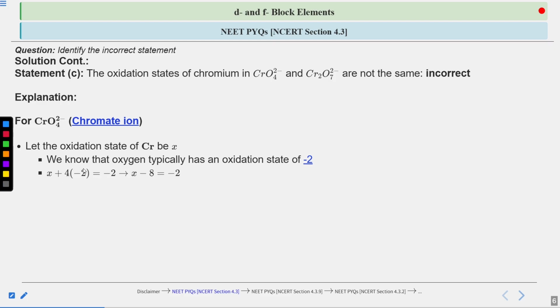4 times -2 is -8. This implies X minus 8 equals -2. Now this -8 goes to the right hand side, so X equals -2 plus 8, and 8 minus 2 is 6. So X comes out as +6. That means the oxidation state of chromium is +6 in this ionic compound CrO4 2-. Okay, so we have calculated the oxidation state in one ionic compound. Now let's calculate the oxidation state in the other one to determine whether statement C is correct or not.